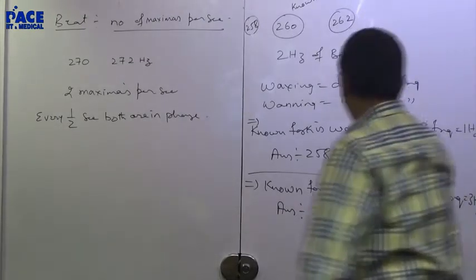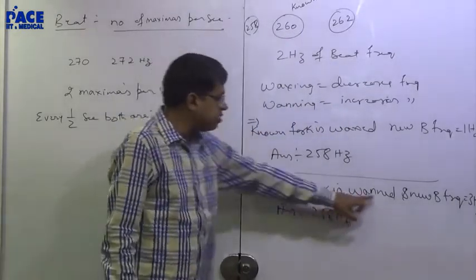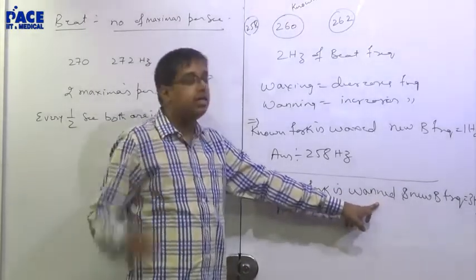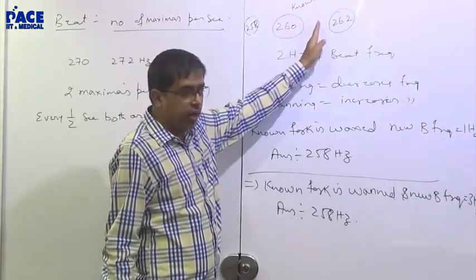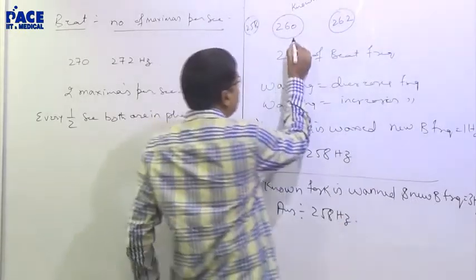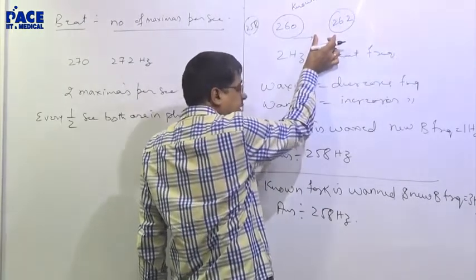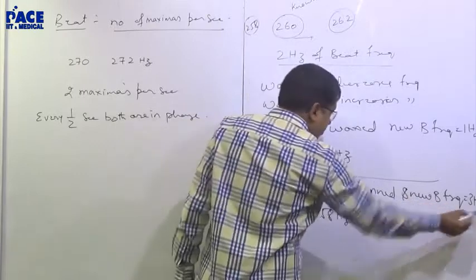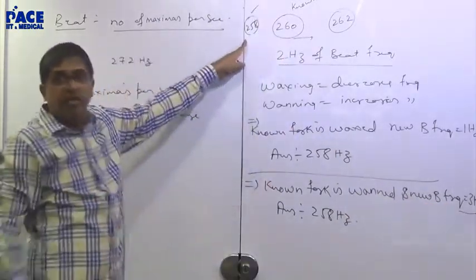I'll explain this and take one more example. Have a look at it. The known tuning fork is waned. Waning is thinning it, filing it, increasing the frequency. So the known tuning fork is waned, that means its frequency will increase. Now you are telling me the beat frequency is 3. If this increased, the beat frequency would have decreased from 2. Initially it was 2, but now you are telling me the beat frequency is 3 hertz. That's possible only if the unknown tuning fork is 258.